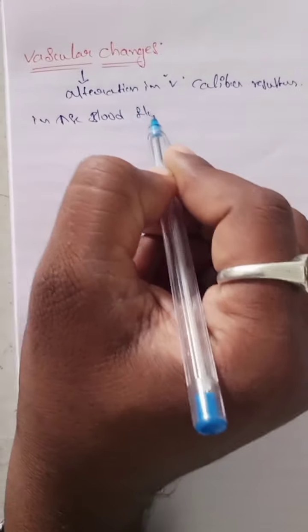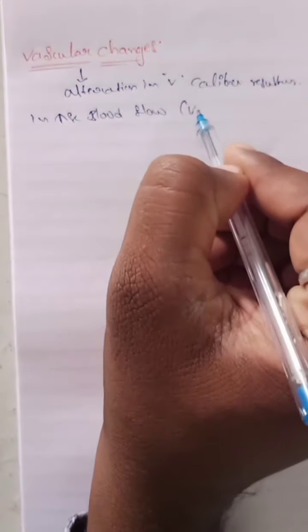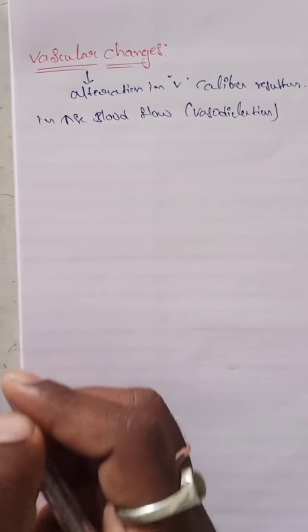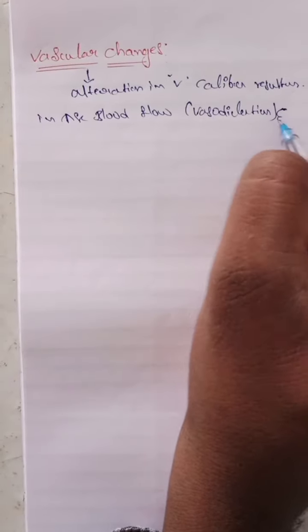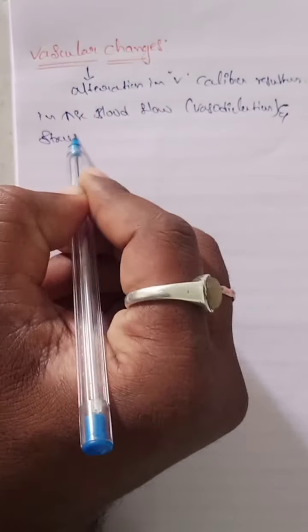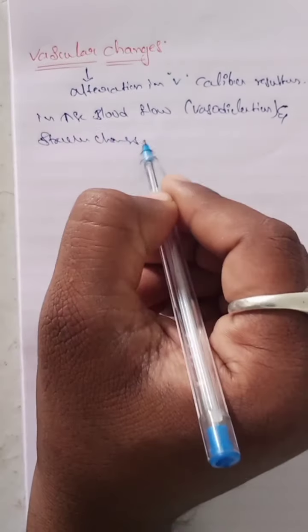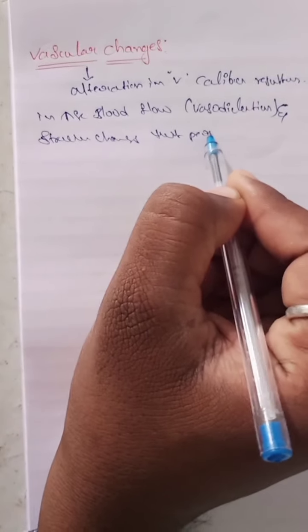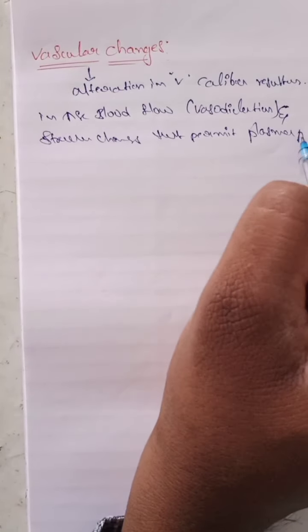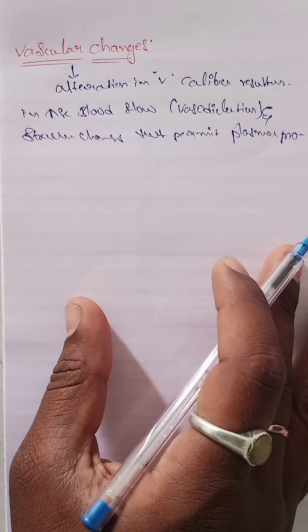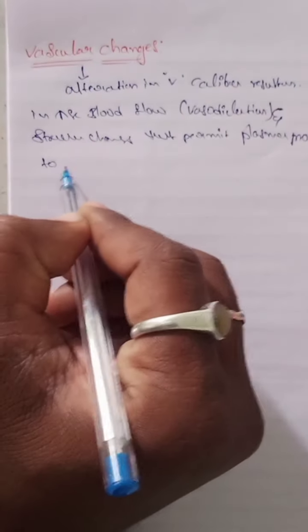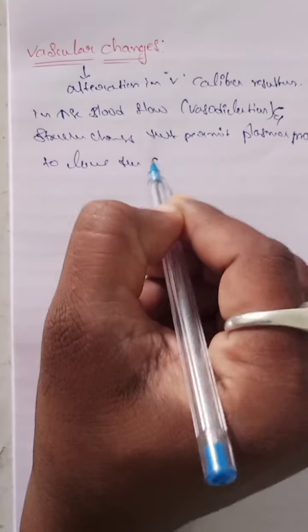Increased blood flow is known as vasodilation, as well as structural changes that permit plasma proteins to leave the circulation.